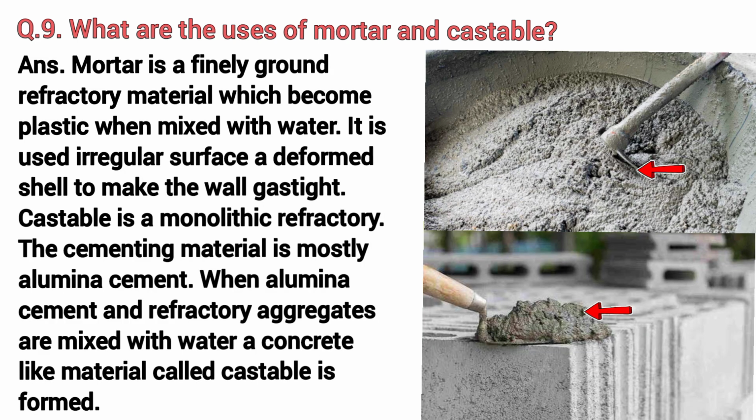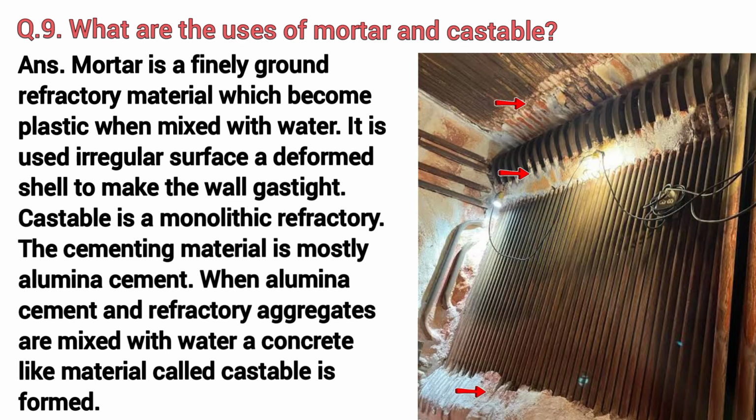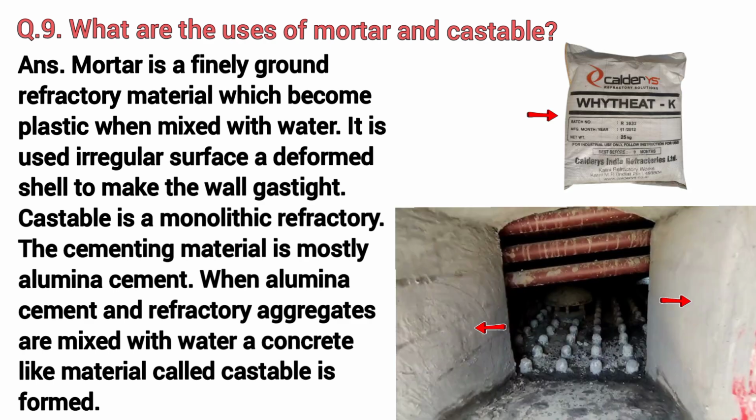Mortar is a finely ground refractory material which becomes plastic when mixed with water. It is used on irregular surfaces, a deformed shell, to make the wall gas tight. Castable is a monolithic refractory. The cementing material is mostly alumina cement. When alumina cement and refractory aggregates are mixed with water, a concrete-like material called castable is formed.